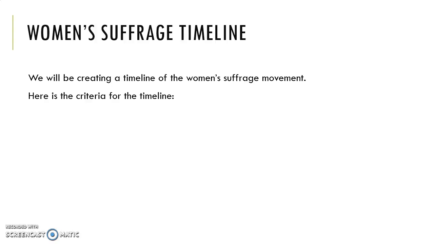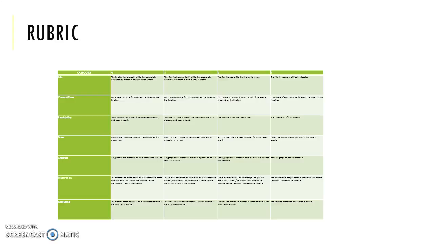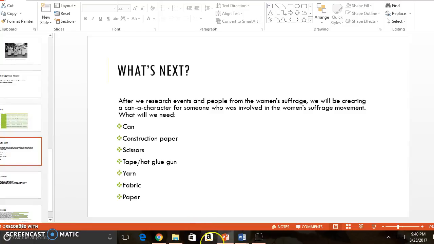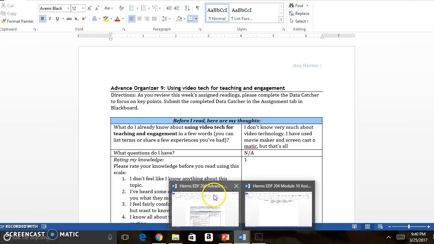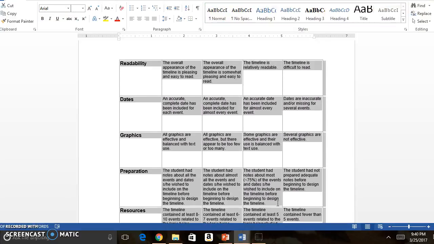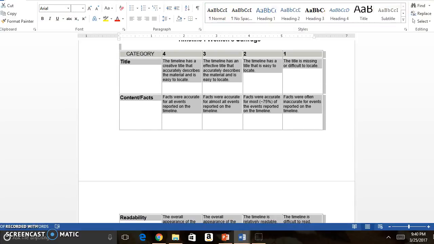So we will be creating a timeline about women's suffrage, and the rubric is a little small, so I'm going to X out and find a better one. Here it is. Okay, so you'll have to have a title for your timeline. To get full points, the timeline has to have a creative title that accurately describes the material and is easy to locate.